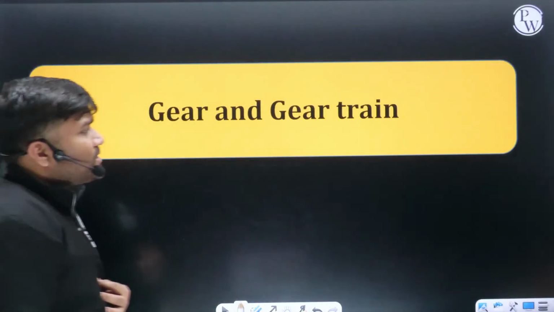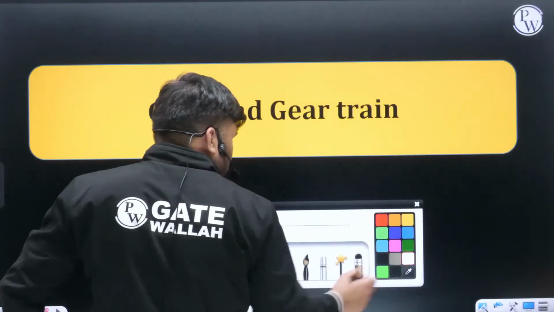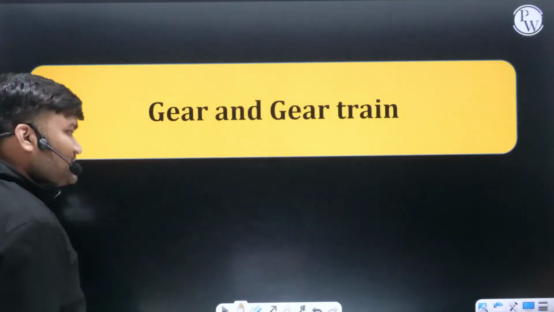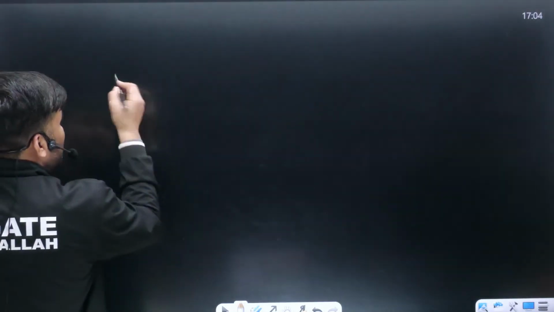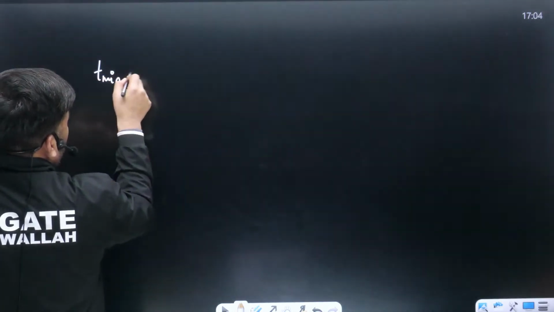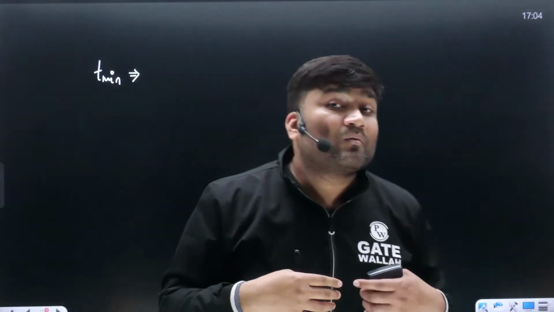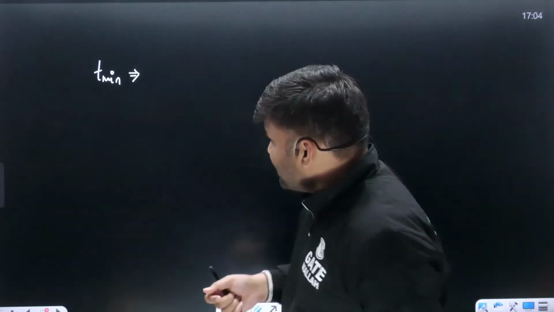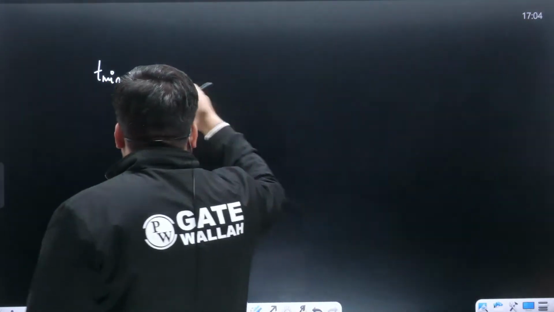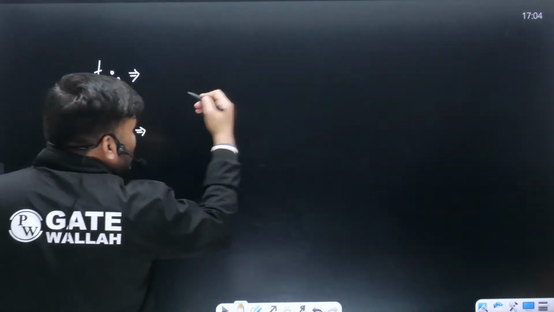Next, we are going to talk about gear and gear train. In gear and gear train, what kind of questions are they going to ask? First of all, they are going to ask questions based upon the minimum number of teeth. They will ask you to calculate the minimum number of teeth, so that interference can be avoided. We have some direct formulas: the formula for small t minimum and the formula for capital T minimum. Based upon these two, you have to give your answers.